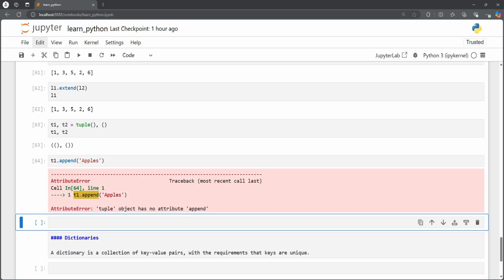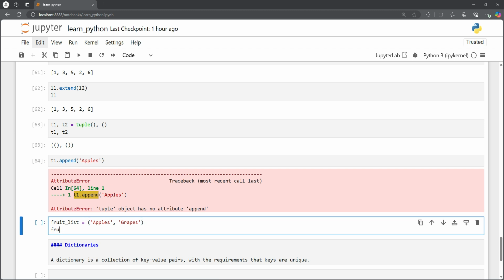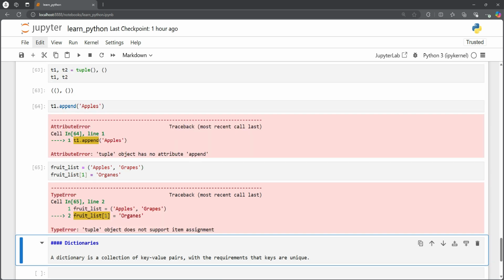So for example, we create our fruit list again, but as a tuple. Okay, so now if we want to change our fruit list, let's say we decide we don't want grapes, instead we want oranges, can we change it? No, we won't be able to change it. So tuple object does not support item assignment. So if we want to make this change, we'll need to create another tuple with apples and oranges in it, because these are immutable.